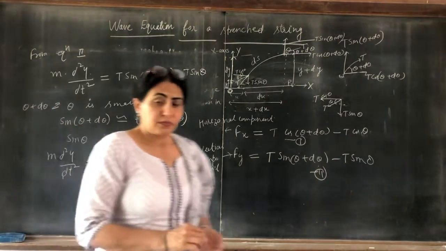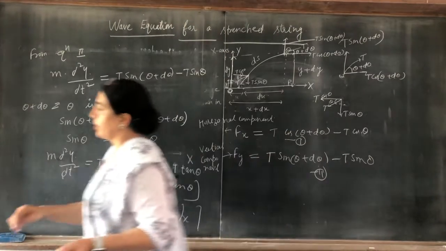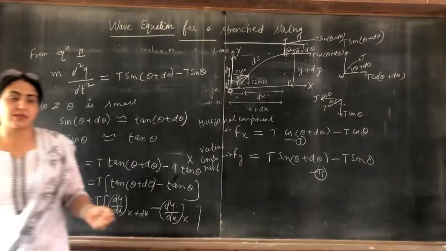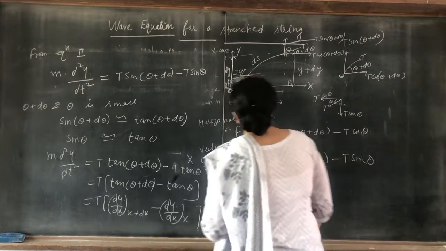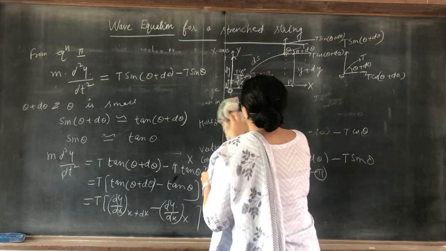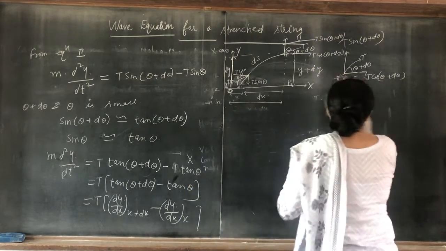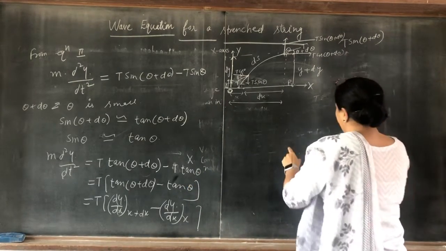Now we know Taylor's theorem. According to Taylor's series, we can find out this value. How can we find out this value?